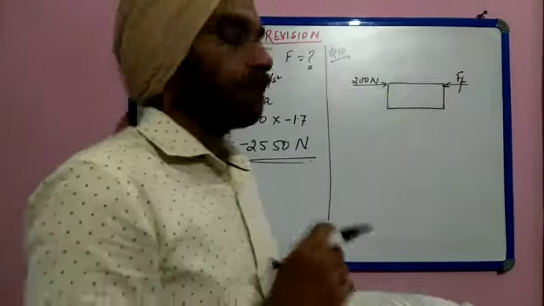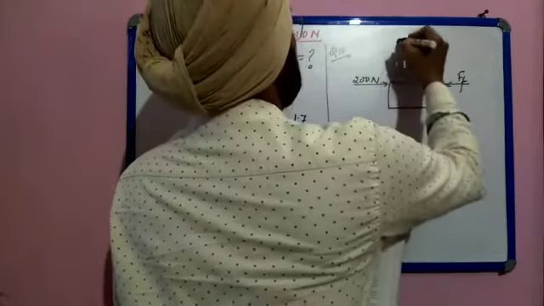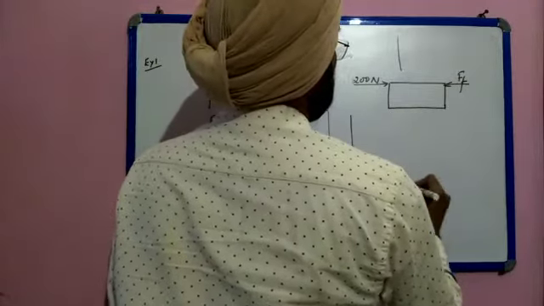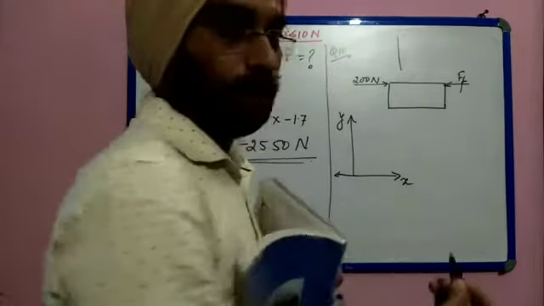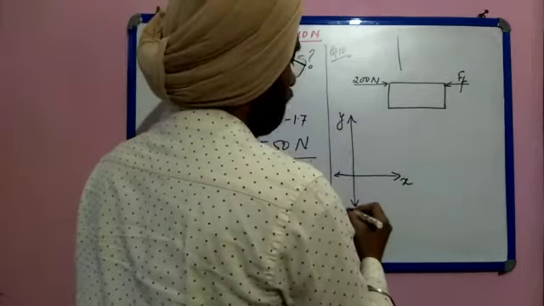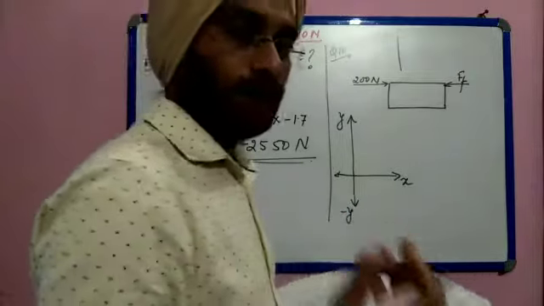Now a student has asked me what is horizontal force. See, there is no force like horizontal force or vertical force. This is x-axis, this is y-axis, you must be knowing. So the forces which are acting in the x-axis direction are known as horizontal forces, and the forces acting in the vertical direction, y-axis, are known as vertical forces.